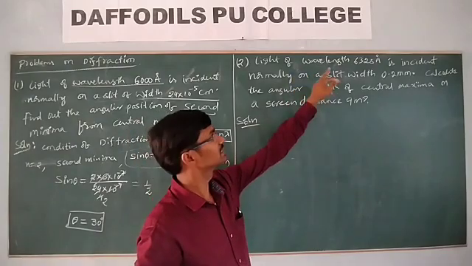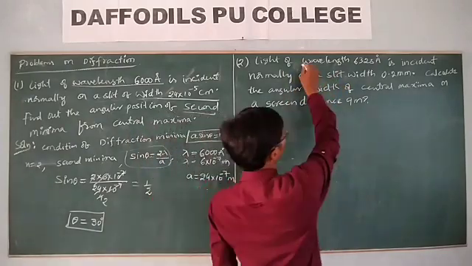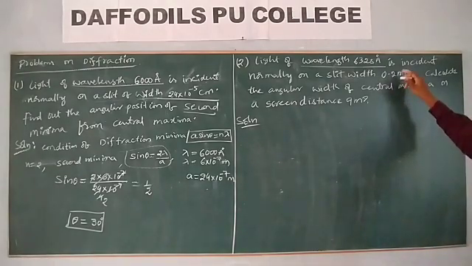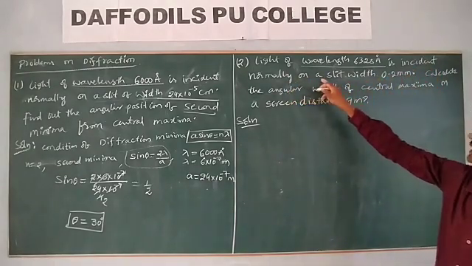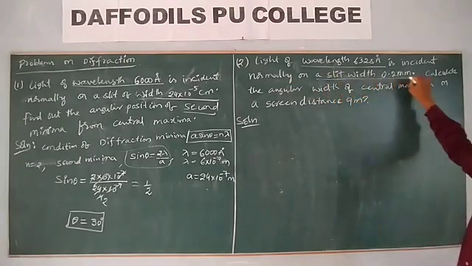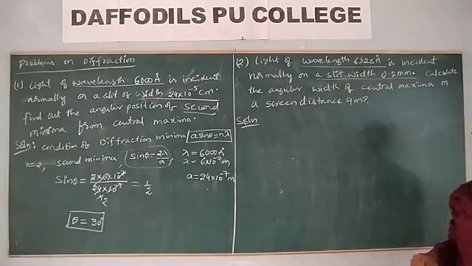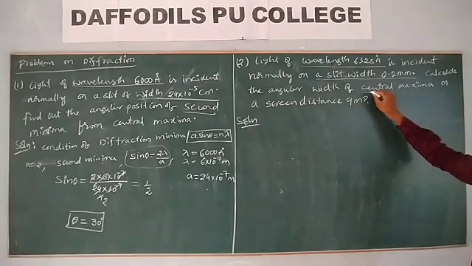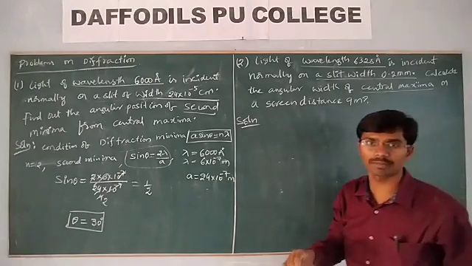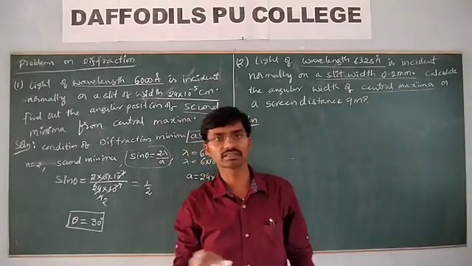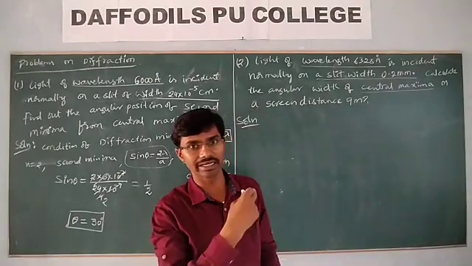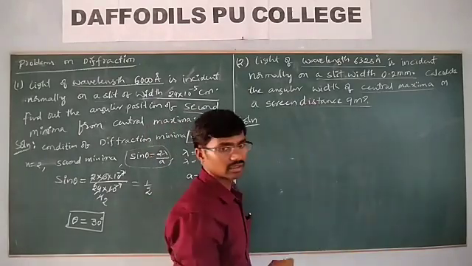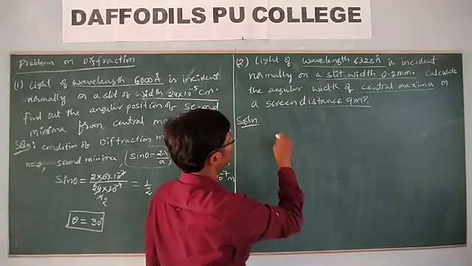Light of wavelength 6328 angstrom is incident normally on a slit. The slit width is given as 0.2 millimeter. Calculate the angular width of the central maxima. What would be the angular width of the central maxima? They are not asking for the linear width, though you can even calculate the linear width from the given information, as the screen distance is given as 9 meter. Let me write the example.